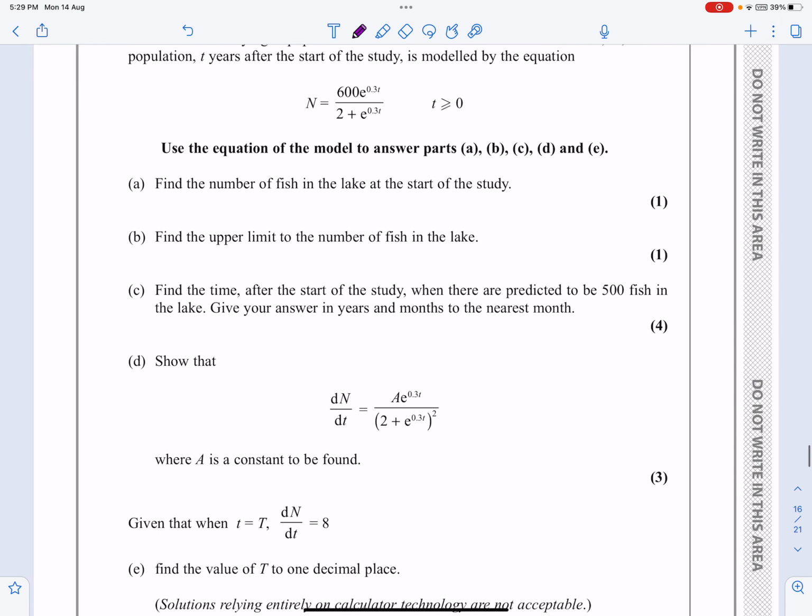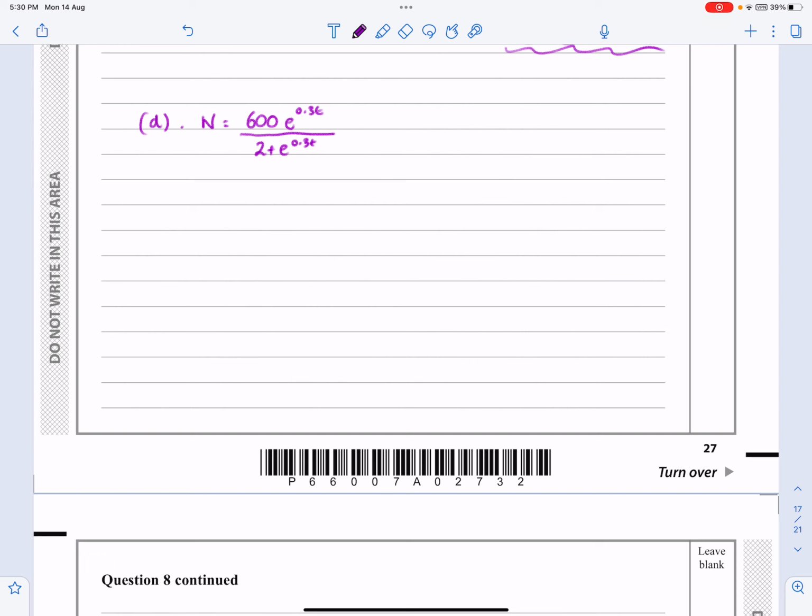It's okay that at this stage we're going to get something relatively complicated to do, complicated algebraically anyway. e to the 0.3t all over 2 plus e to the 0.3t, and I'm just going to use the quotient rule on it.